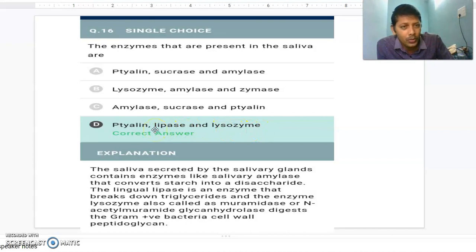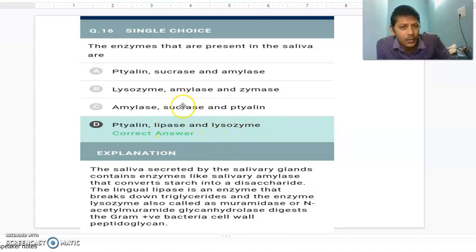Ptyalin is also called alpha amylase. Lipase is also present, that is called lingual lipase or salivary lipase, and there is a lysozyme. There are other lipases. Gastric juice has gastric lipase. Intestinal juice has intestinal lipase. Pancreatic juice has pancreatic lipase. And in the blood vessels there is lipoprotein lipase. I told you nearly five lipases now. And lysozyme is also present in intestinal juice.